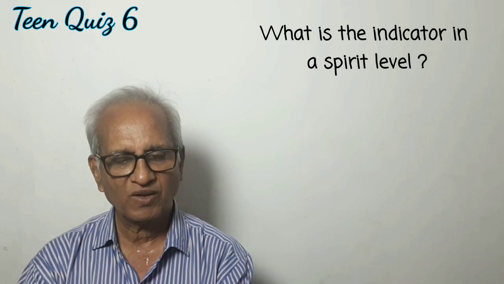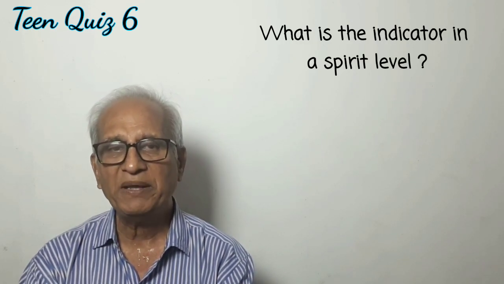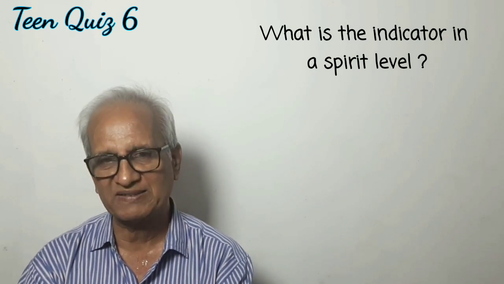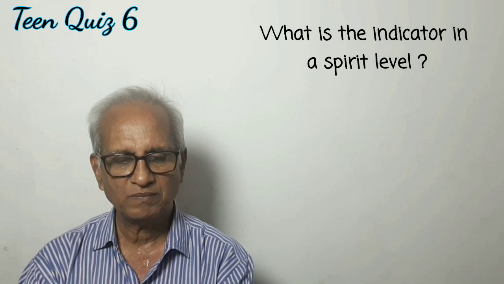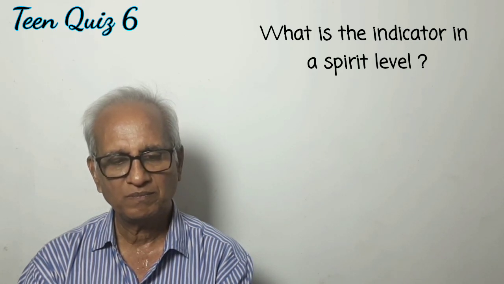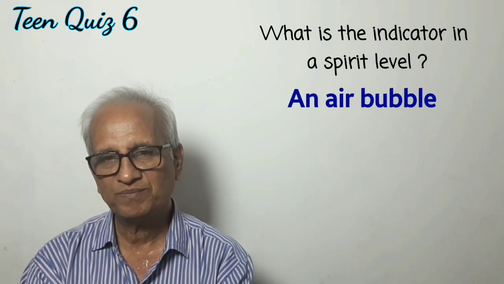12th question. What is the indicator in a spirit level? Masons especially use the spirit levels. It is an air bubble.